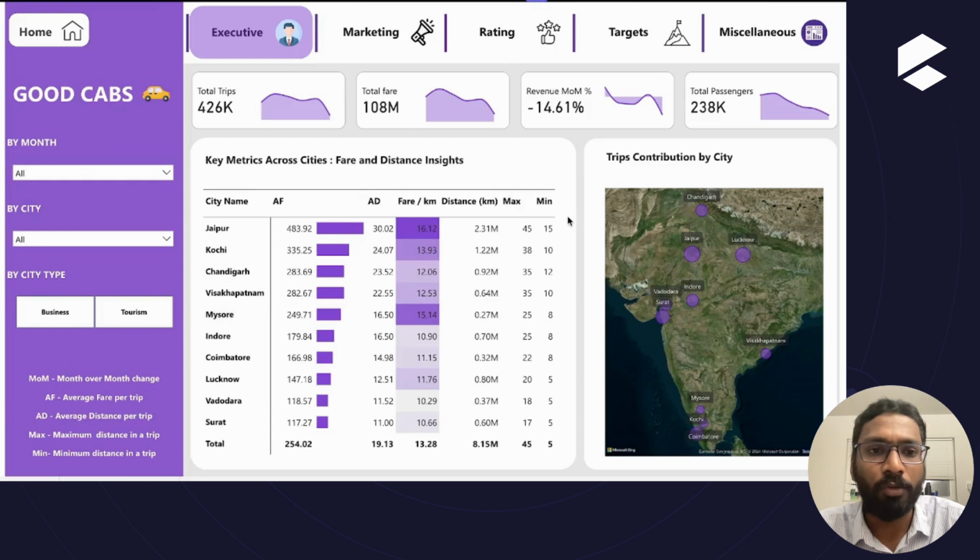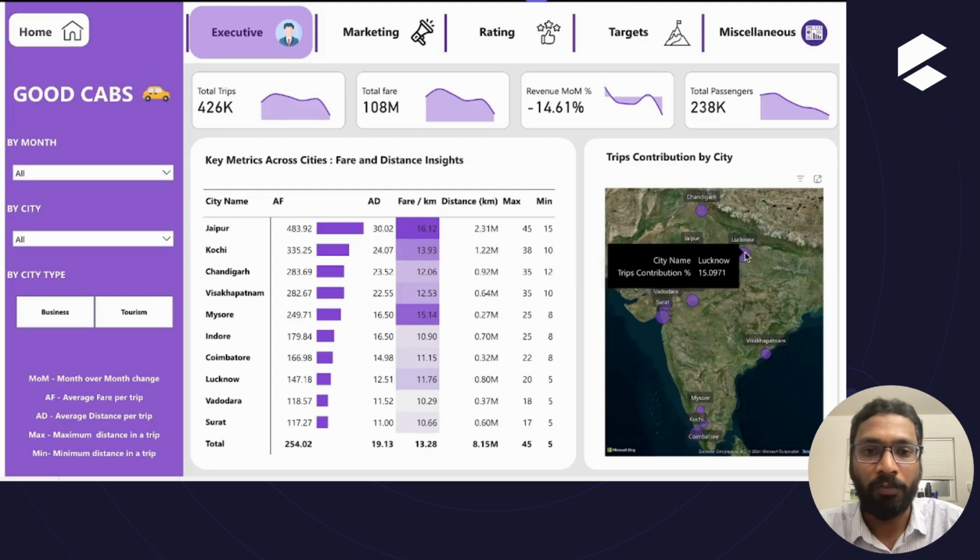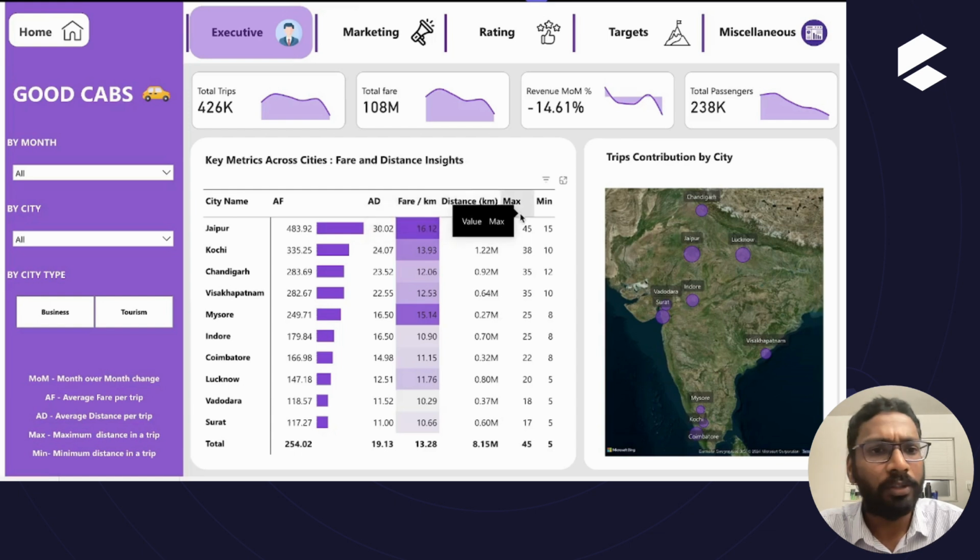The visualizations which I've used in this view are fare and distance insights, and trips contribution by city, where I've plotted city points on the map and given bubble size as trips contribution percentage. The higher the bubble size, the higher the contribution percentage. For Jaipur and Lucknow, you can see 18% and 15% contribution of trips, and you can see average fare, average distance, fare per kilometer, and maximum and minimum distance per trip. All these statistics are also put in the table.